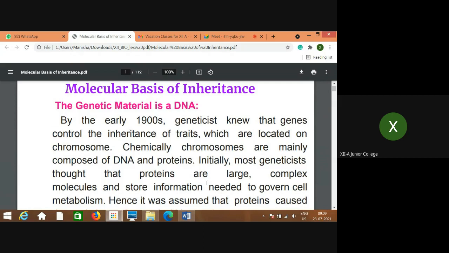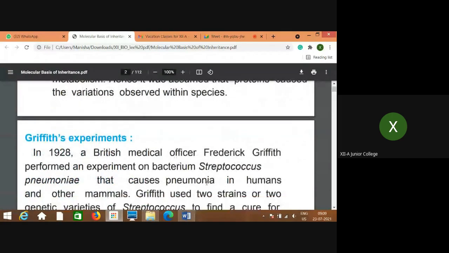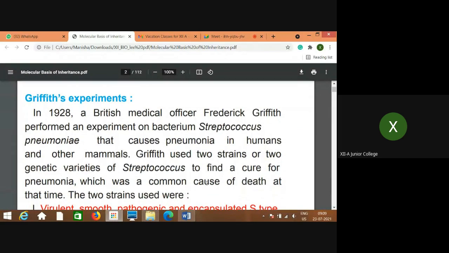Initially, most geneticists thought that proteins are large, complex molecules that store information needed to govern cell metabolism. Hence, it was assumed that proteins cause the variations observed within species. But later on, by different experiments performed by different groups of scientists, it was proved that not proteins but DNA is the genetic material.